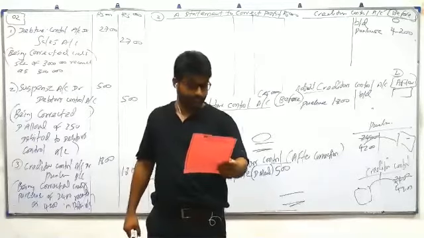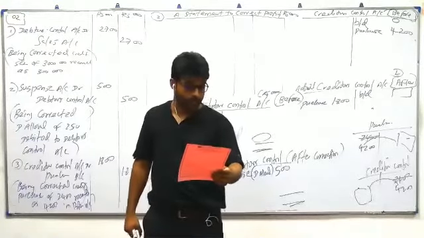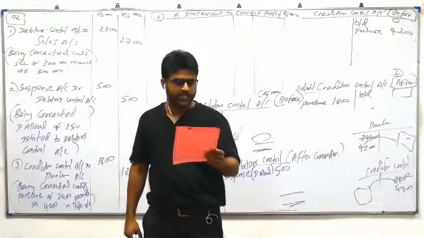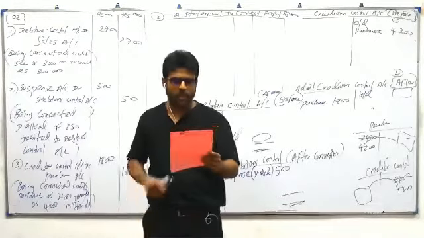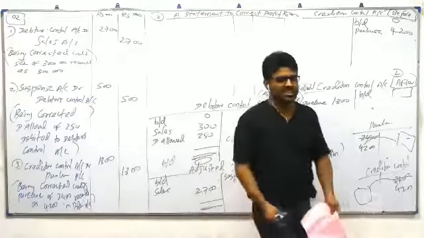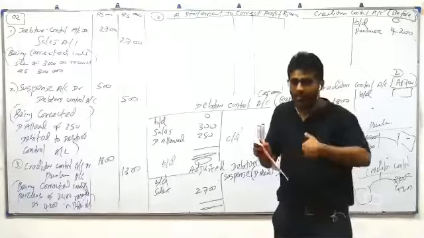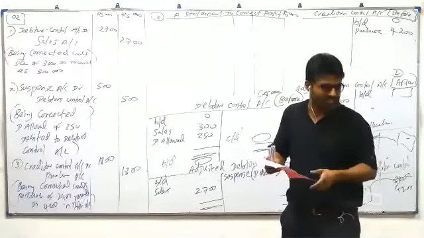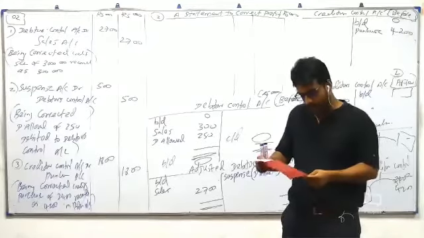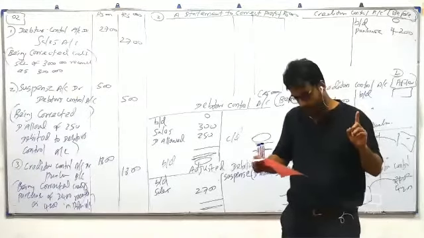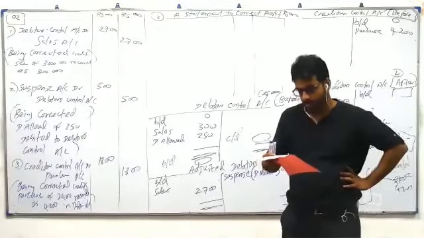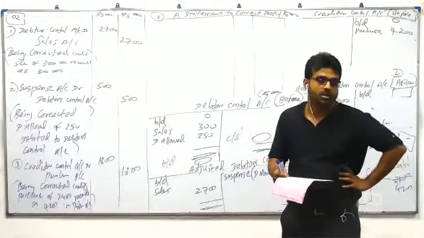Last one. Goods returned to Priyanka. Go and see Priyanka. Priyanka is a supplier, and you return goods to Priyanka. So that means purchase return. Supplier return is purchase return. Please write down: purchase return of 20,000 has not been recorded in her account. That is not an error, no.